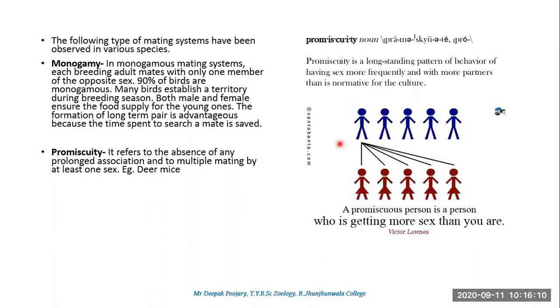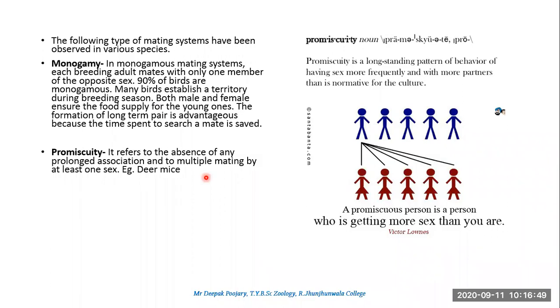And does he have any relation, as in does he have a strong feeling for anybody? I don't think so. So in today's world, such a man will be called a tomboy, a flirt, or anything like that. So this is promiscuous behavior. That is, in animals also, usually it is the male who goes for multiple mating without any association with the female. मतलब वो फीमेल के साथ ज्यादा अटैचमेंट नहीं, कुछ नहीं. It is simply to come, mate, deposit the semen and go away. What happens further, it does not matter.